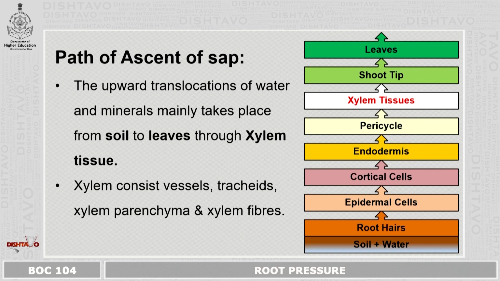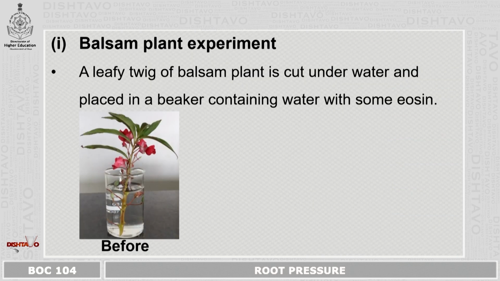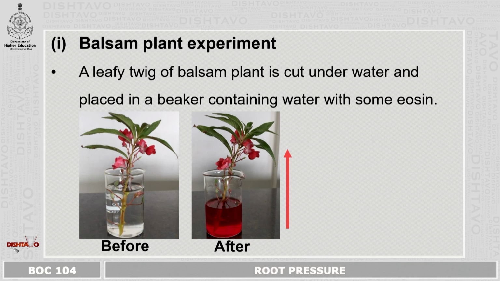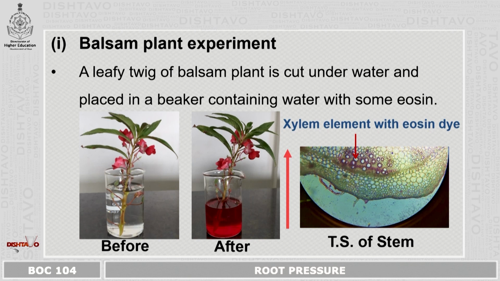Xylem consists of xylem vessels, xylem tracheids, xylem parenchyma and xylem fibers. As we know, we have studied the path of ascent of sap. Next is how we can show it experimentally. Balsam plant experiment. A leaf twig of a balsam plant is cut under water and placed in a beaker containing water with some eosin dye. When you take the transverse section of this stem, you will notice that the xylem elements are pink in color, which means there is an upward movement of the eosin dye.